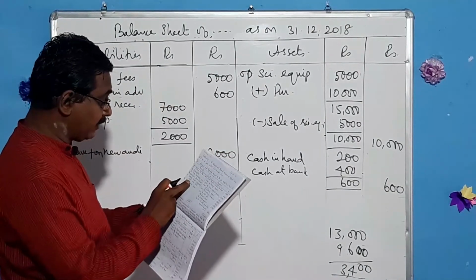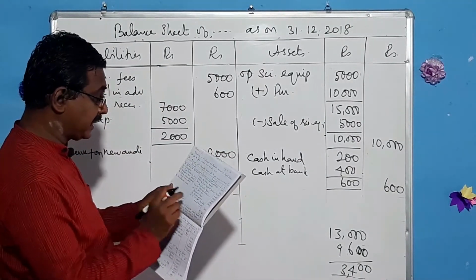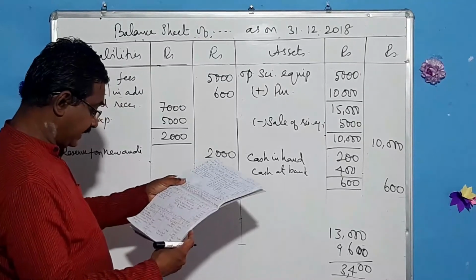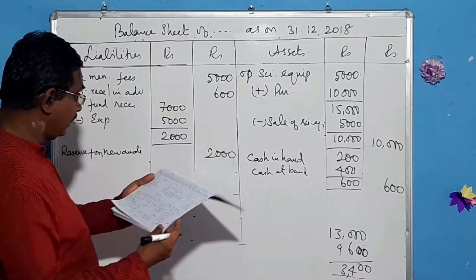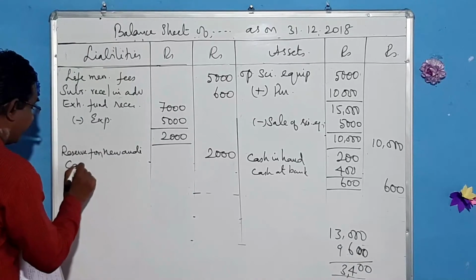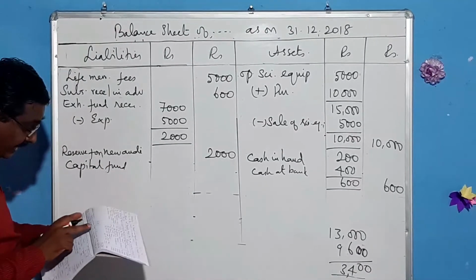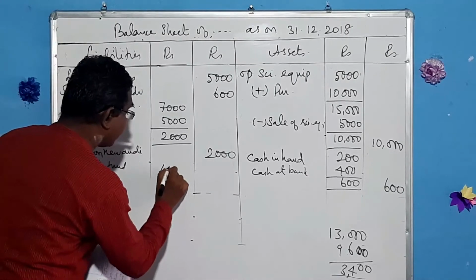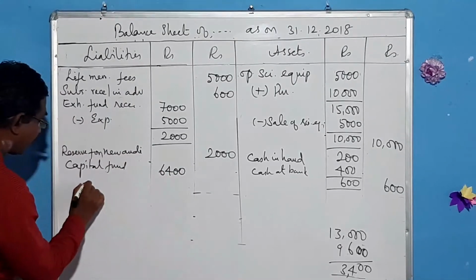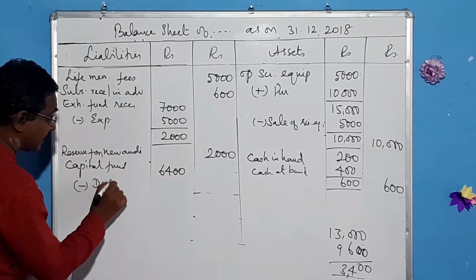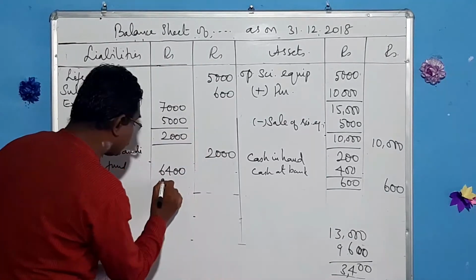And any sale of equipment, sign fund, miscellaneous income, nothing is there. Let us come to the capital fund. What is the capital fund? It is given as 6,400. From 6,400, we have to subtract that deficit. What is that amount? 3,400.